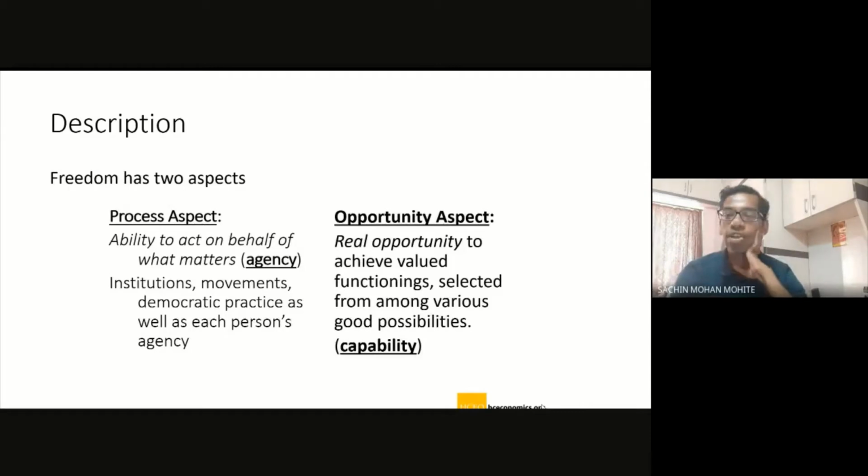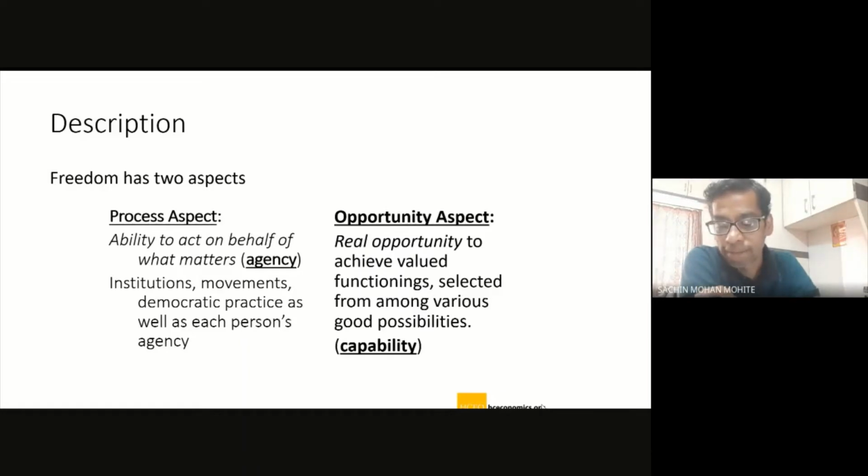Now this is one very important aspect, and I was actually interested in discussing this particular slide, but I thought we just need to revise freedom, and that's why I did the earlier two slides. So this particular slide is just trying to describe freedom further. It is saying that there are two aspects to freedom. One aspect is the process aspect. It is talking about the ability to act on behalf of what matters,